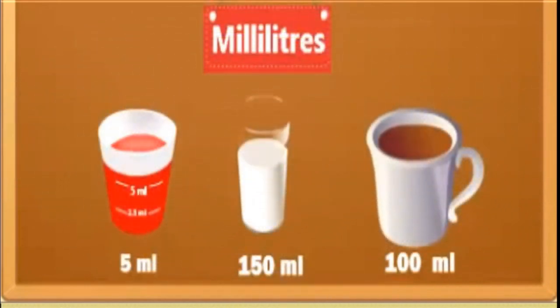Now see here, we use some liquids that we measure in less than a liter. For example, this is 5 ml. This is medicine we take, about 5 ml, correct? And a milk glass measures nearly 150 ml. And a tea or coffee cup is 100 ml, or juice. Got this, students?